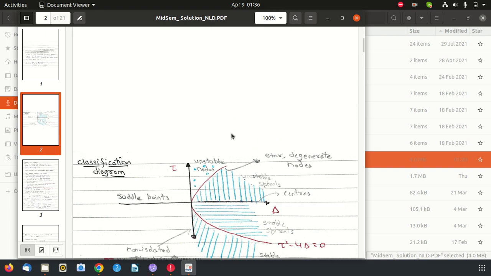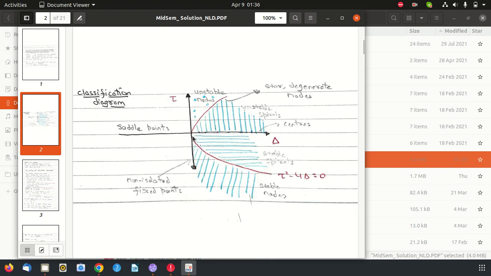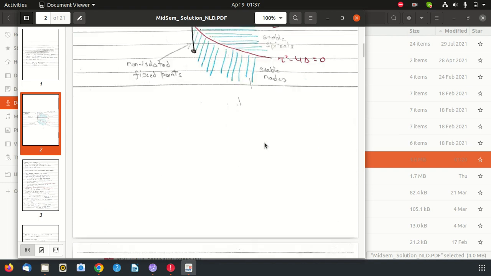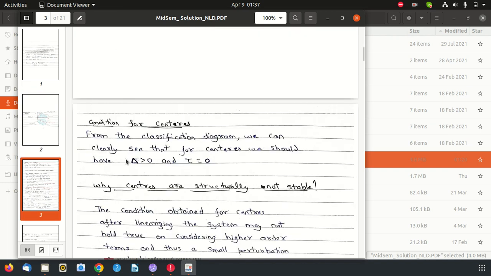From the classification diagram, you can see this line represents the center. So for the center, we should have tau equal to 0 and delta greater than 0.